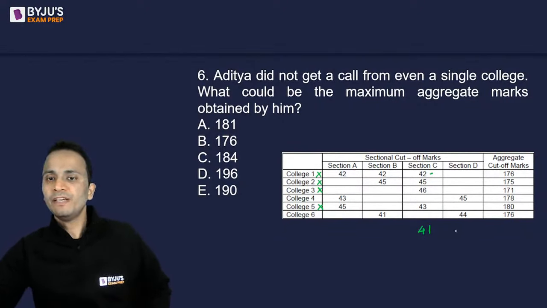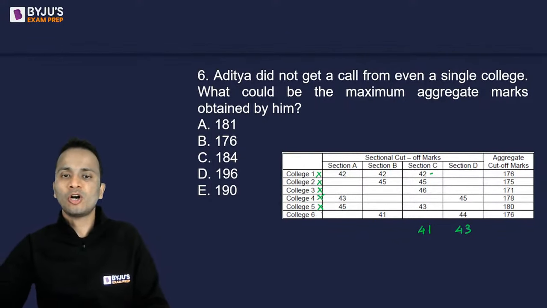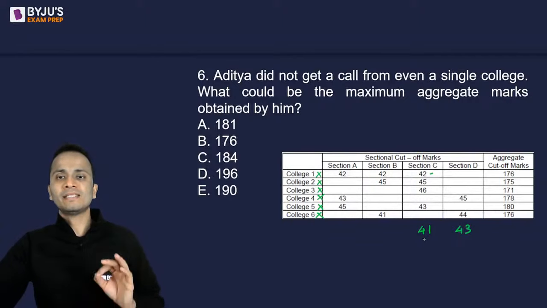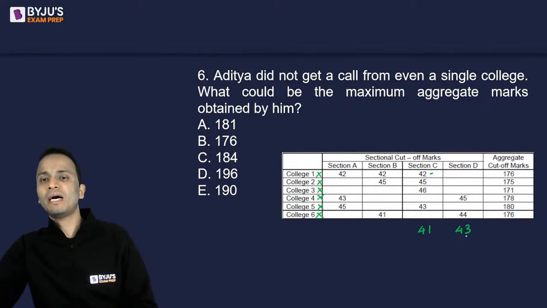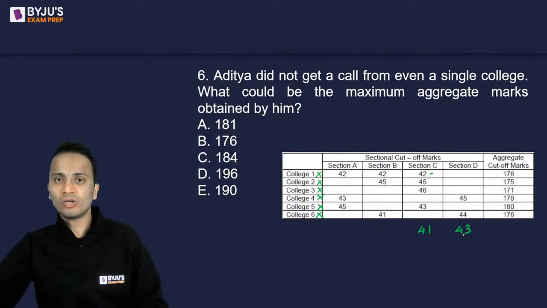Also, if he scores 43 marks in section D, then college 4 and college number 6 will also be eliminated. Right?